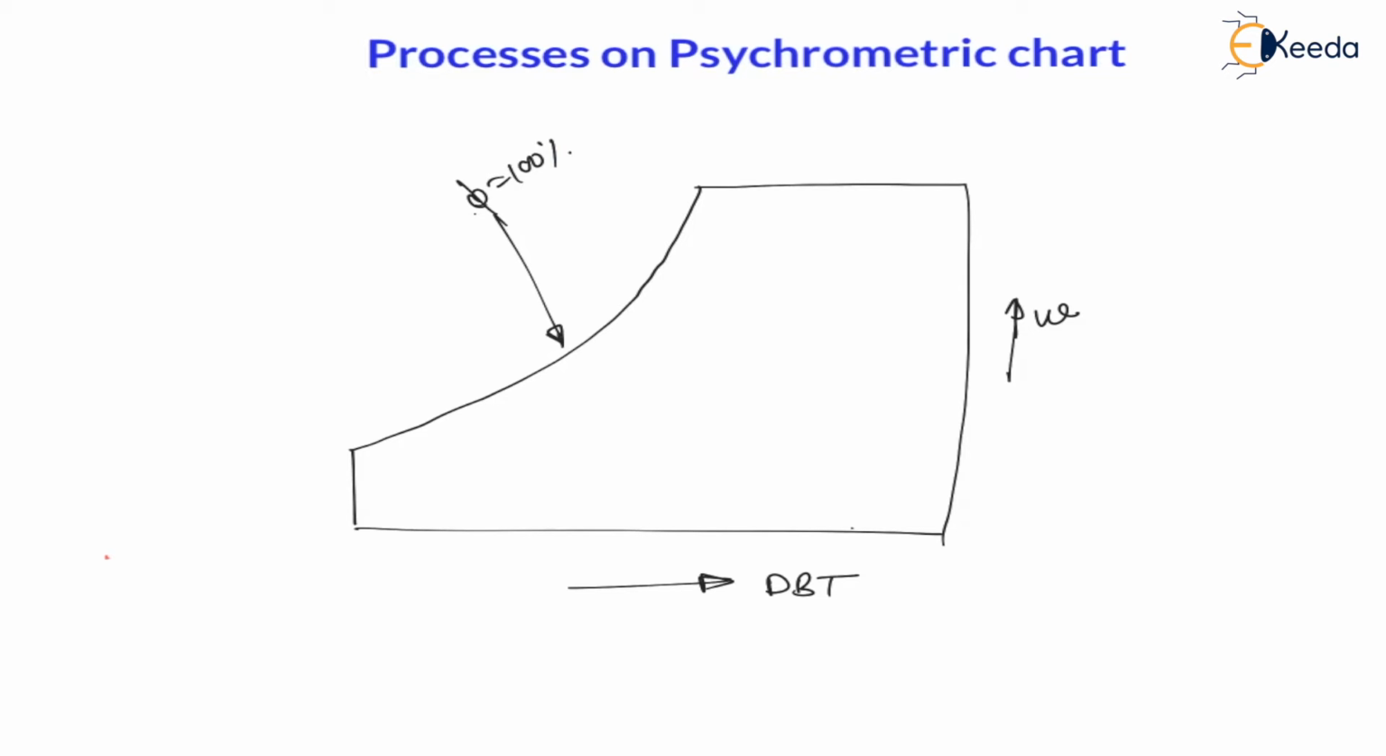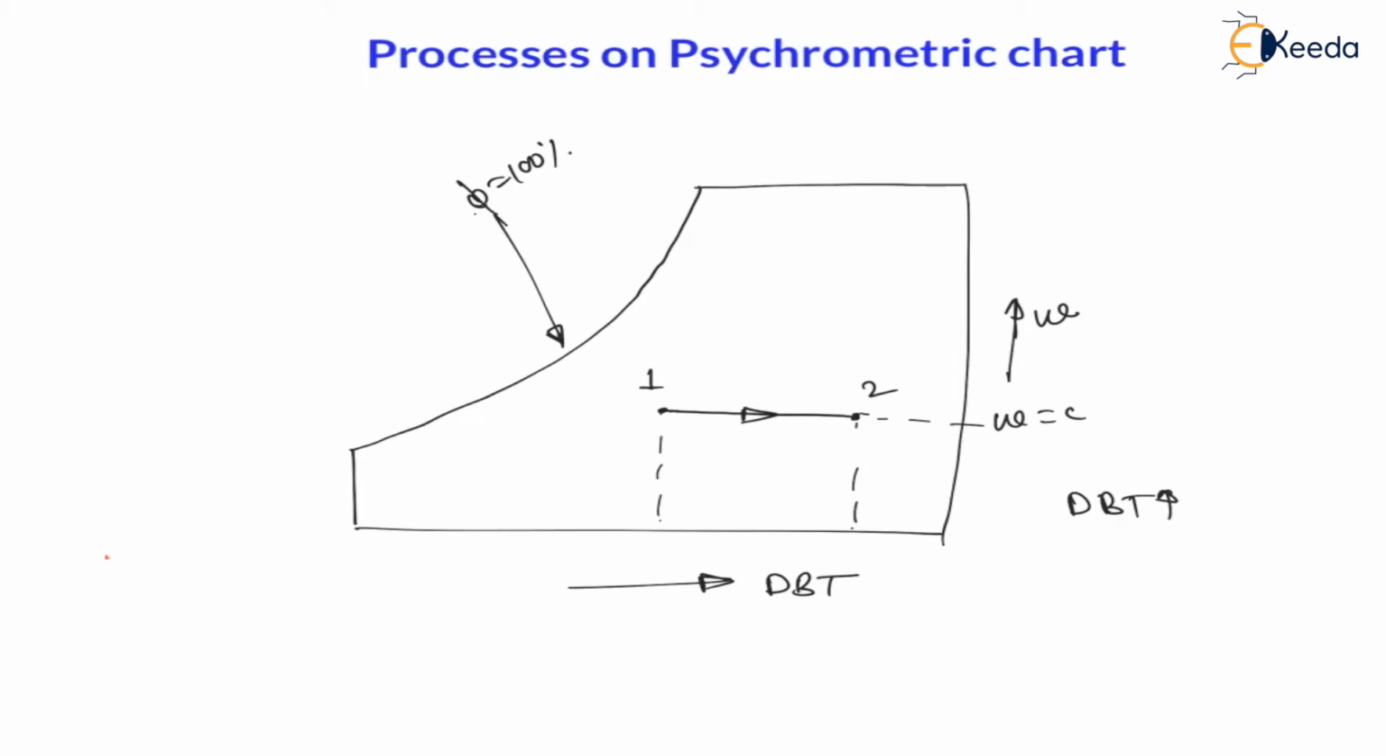And sensible heating means dry bulb temperature is increasing at constant specific humidity. So one is the initial condition, two is the final condition. Here you can see specific humidity is constant, but dry bulb temperature is increasing.